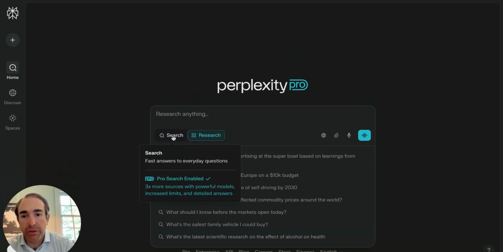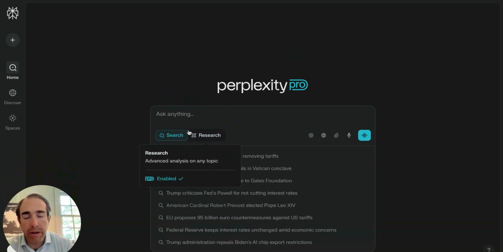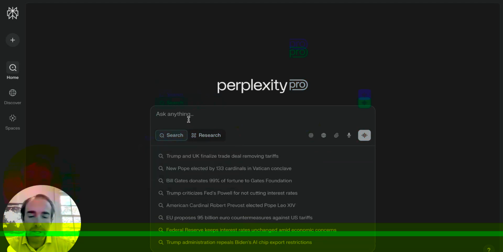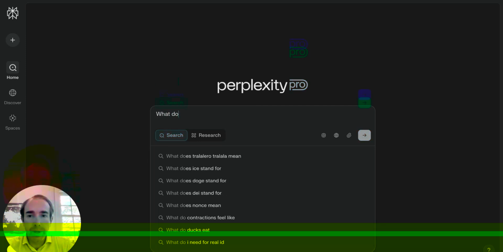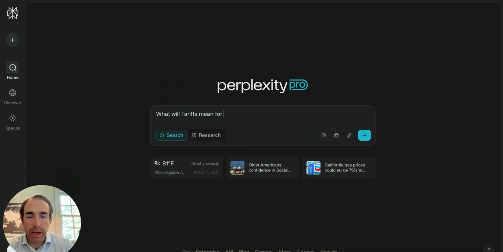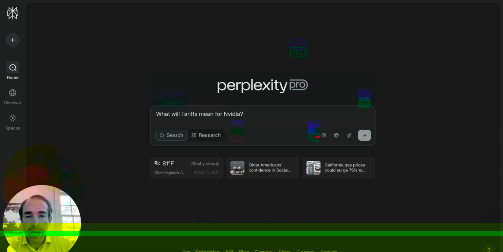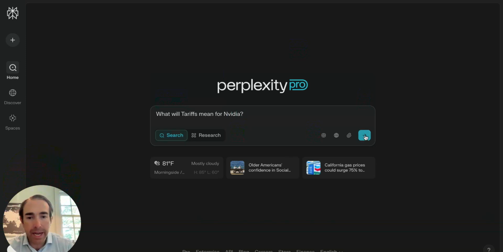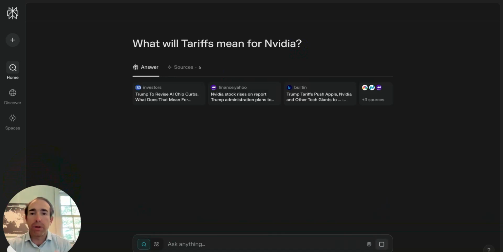It does have a deep research feature, which is actually really incredible. I've used it a few times. It's really good. But let's just say, what will tariffs mean for Nvidia? So we can just go in and ask it this, and you could do this in Google, and you'll get a lot of links. The beauty of